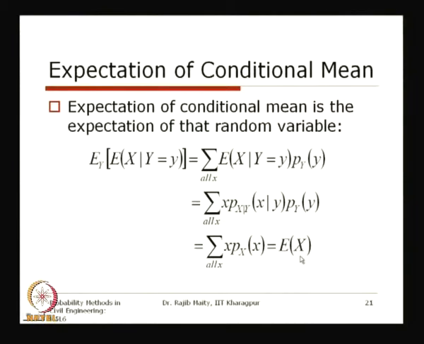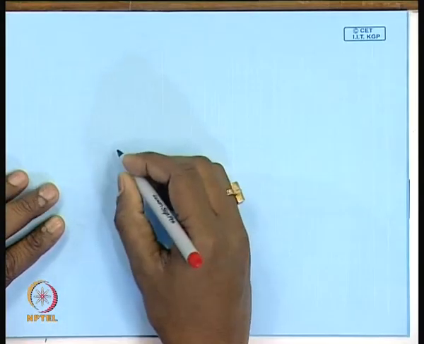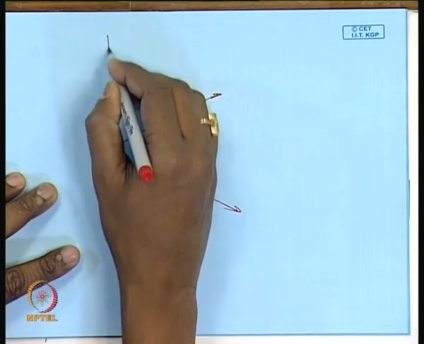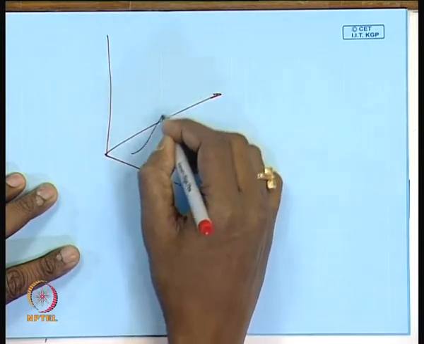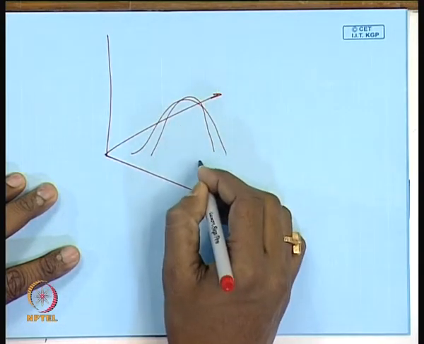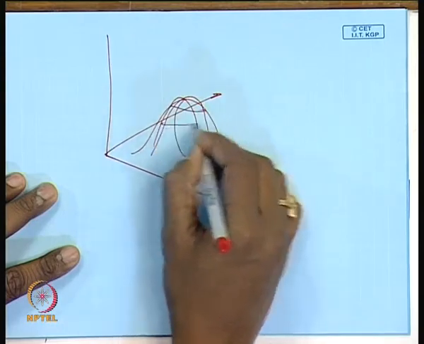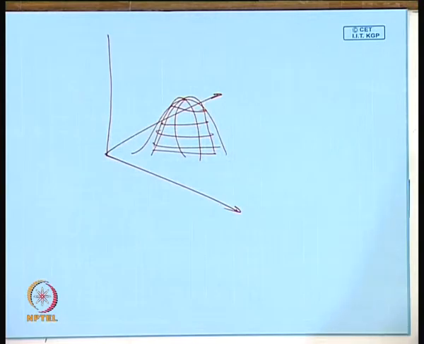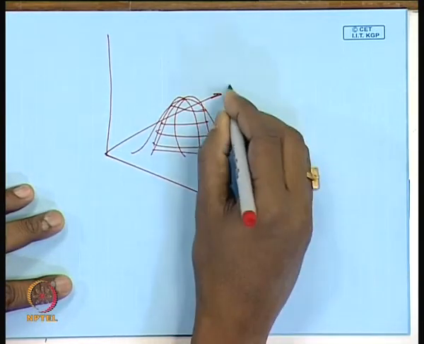Conceptually, if you want to understand what this means, let us refer to this figure. Suppose that there are two random variables. I drew this figure earlier also. Suppose there is a surface, which can be considered as a joint distribution between the two random variables. This is x and this is y.